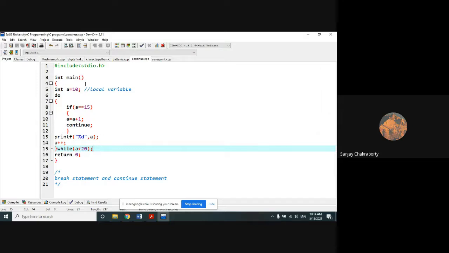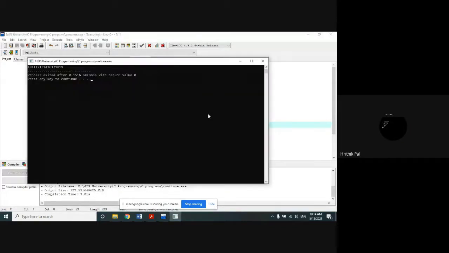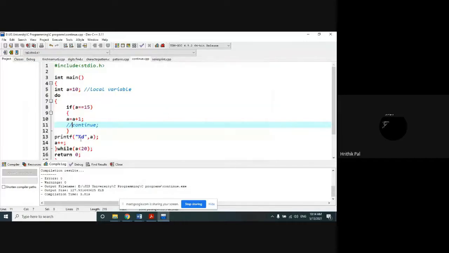So if I am not giving the continue statement, what should be its output? It will give all the outputs from 10 to 19. But if we use continue, it will not give 15 as output.